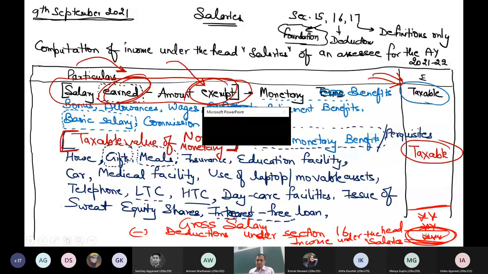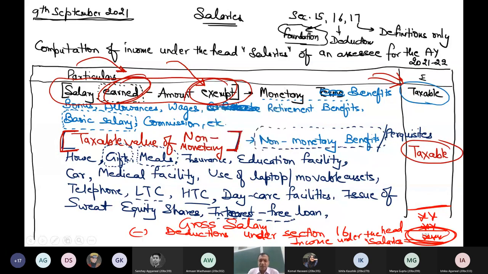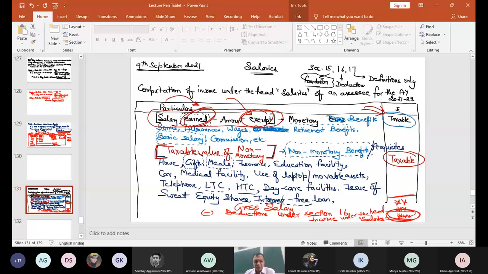Excuse me, sir. Sir, how do we calculate the taxable value of non-monetary benefits directly? That will take some time, you will have to wait. Those items have provisions. Gift has a different rule, meal has a different rule, house has a different rule, car has a different rule, medical different, laptop different, movable asset different, daycare different, telephone different, sweat equity share different. Every such conversion requires a different or separate rule to be studied.